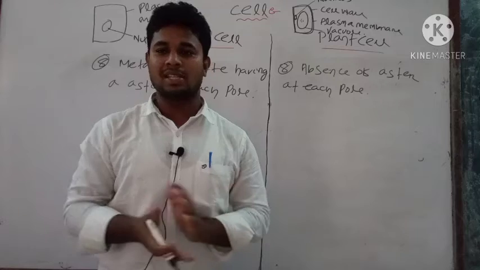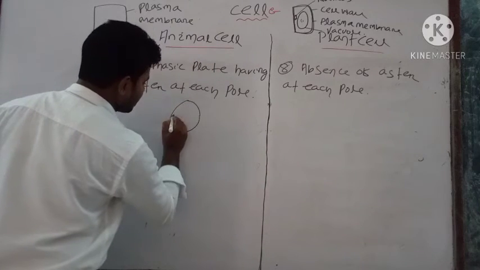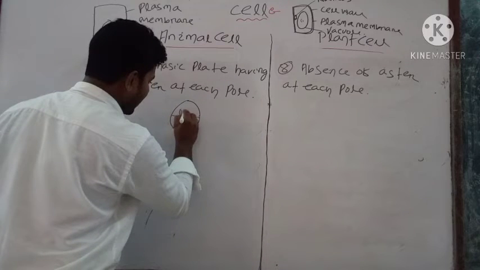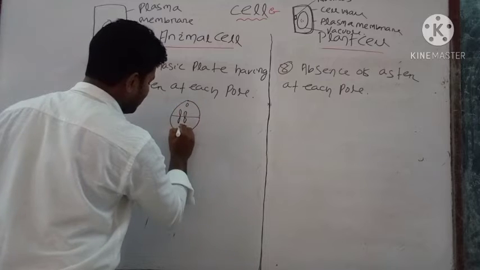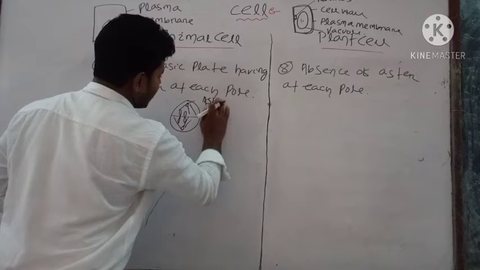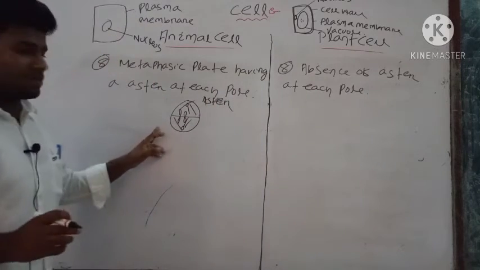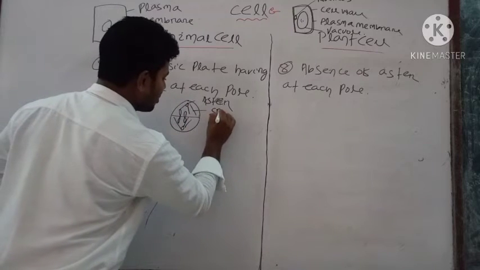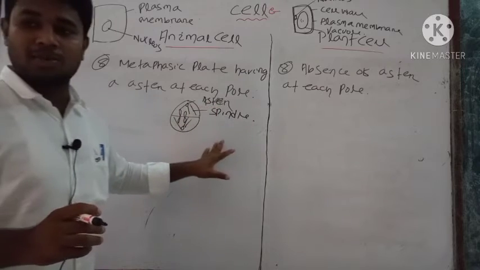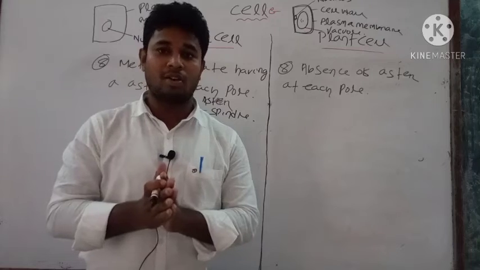During cell division you can see the aster formation. Suppose this is your cell and this is your metaphasic plate. When cells divide, the animal cell will have aster, but the plant cell has no aster. These are the asters and this is the spindle. You can see the aster formation during the cell division process. This is the aster and this is the spindle which is present in animal cell, not in plant cell.